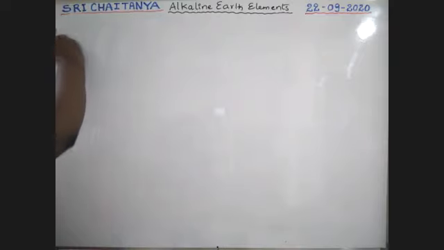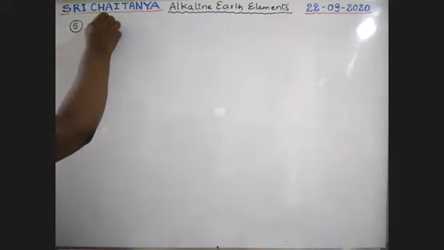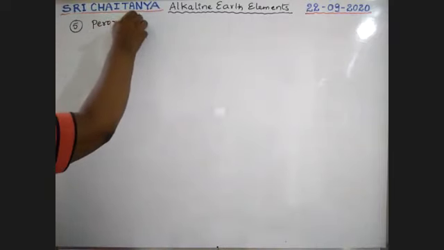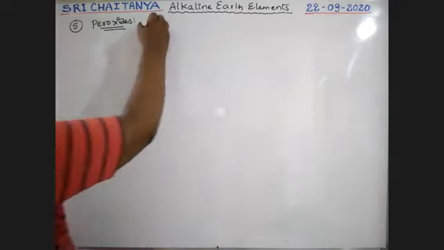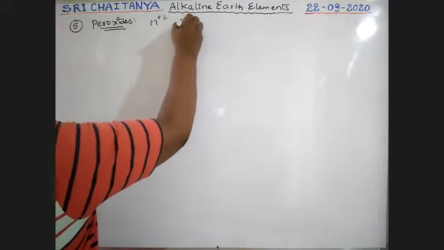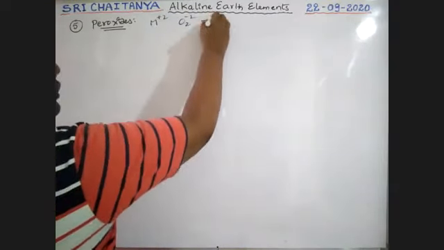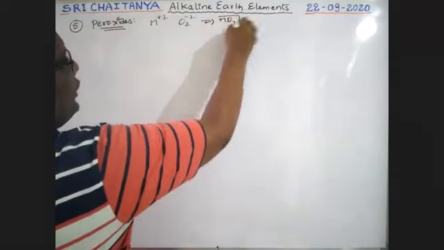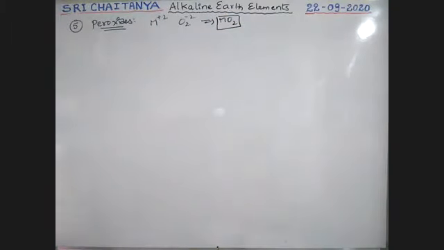Next, that is the fifth one, peroxides. Peroxide means our metal has +2 and the peroxide ion O2 has -2. Therefore, MO2 type compounds are formed. That is the general formula of peroxides, boys.